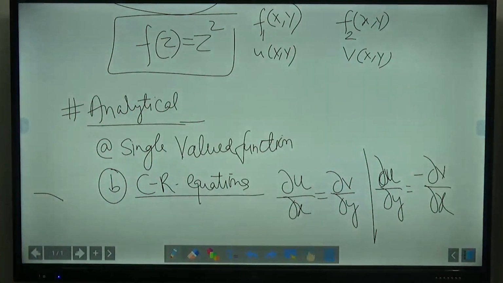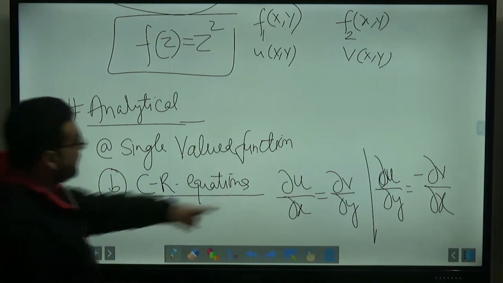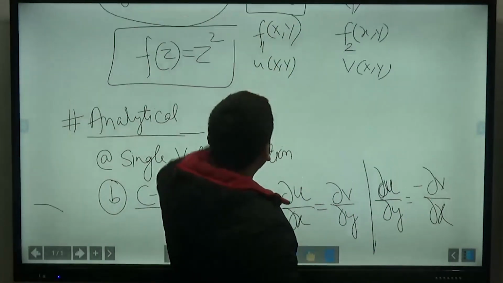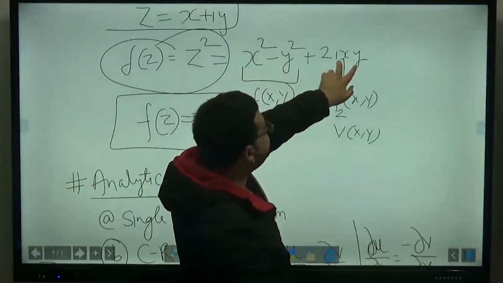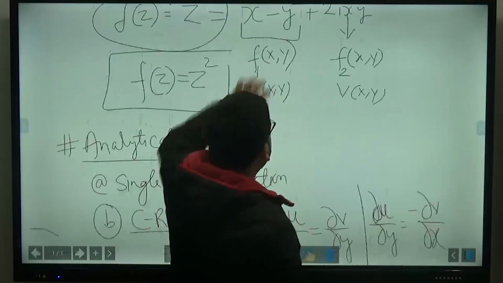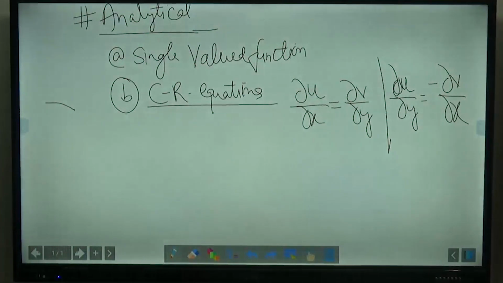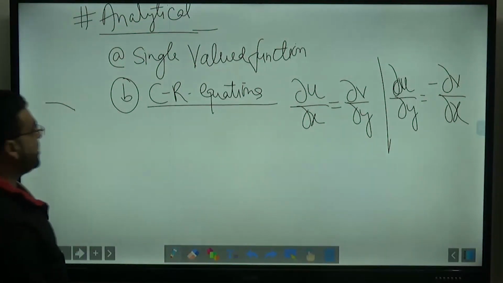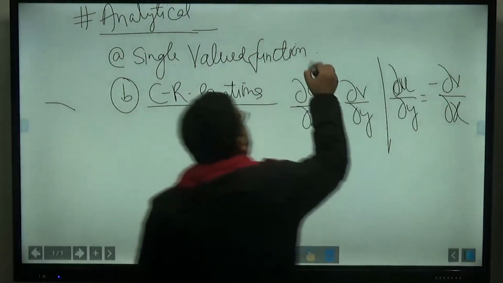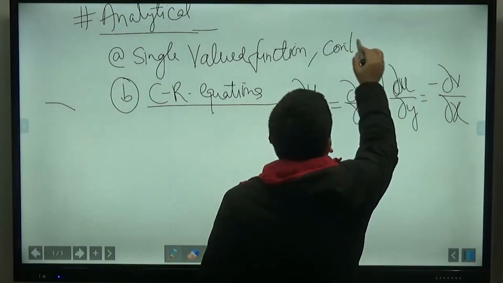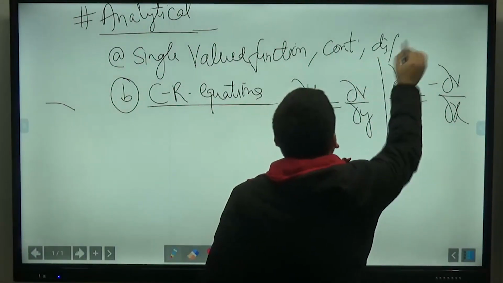So these two equations are the CR equations. u is the real function and v is the imaginary function, right? If a particular function satisfies these two conditions, it is said to be analytical, single valued, continuous, differentiable, and so on.